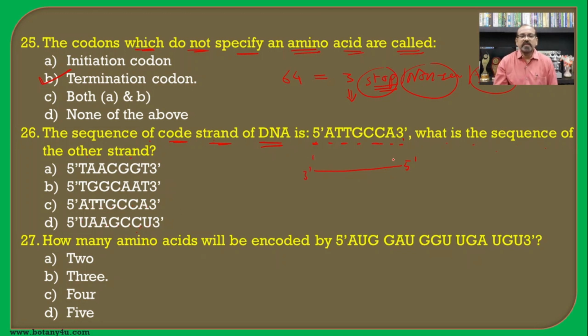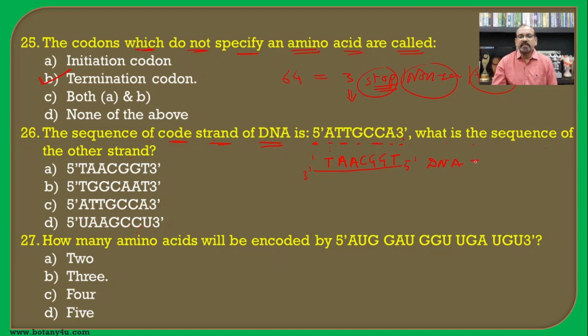If we see this sequence, A to T, T to A, C, G, G and T. So this will be the sequence on the DNA.